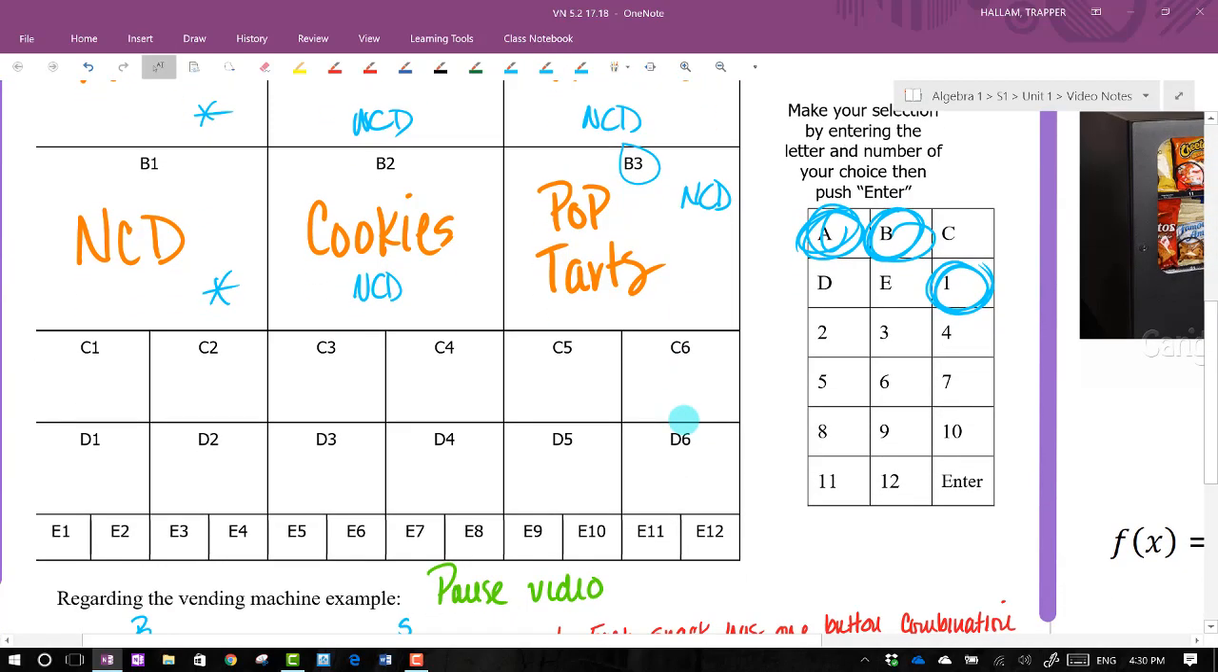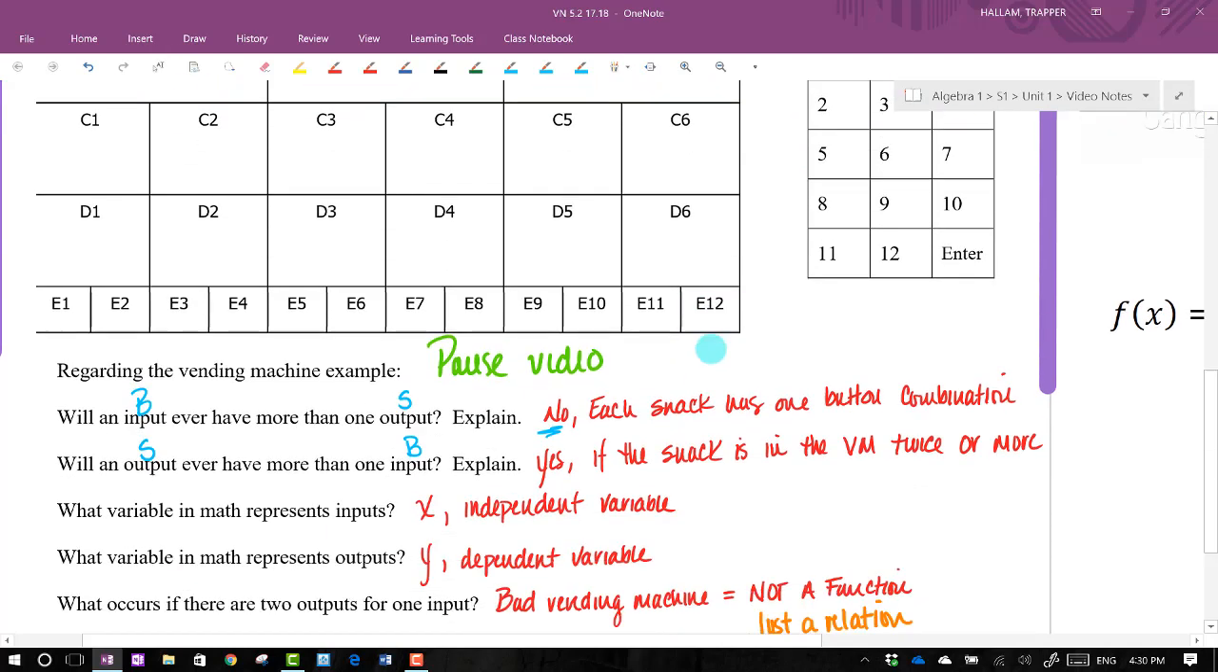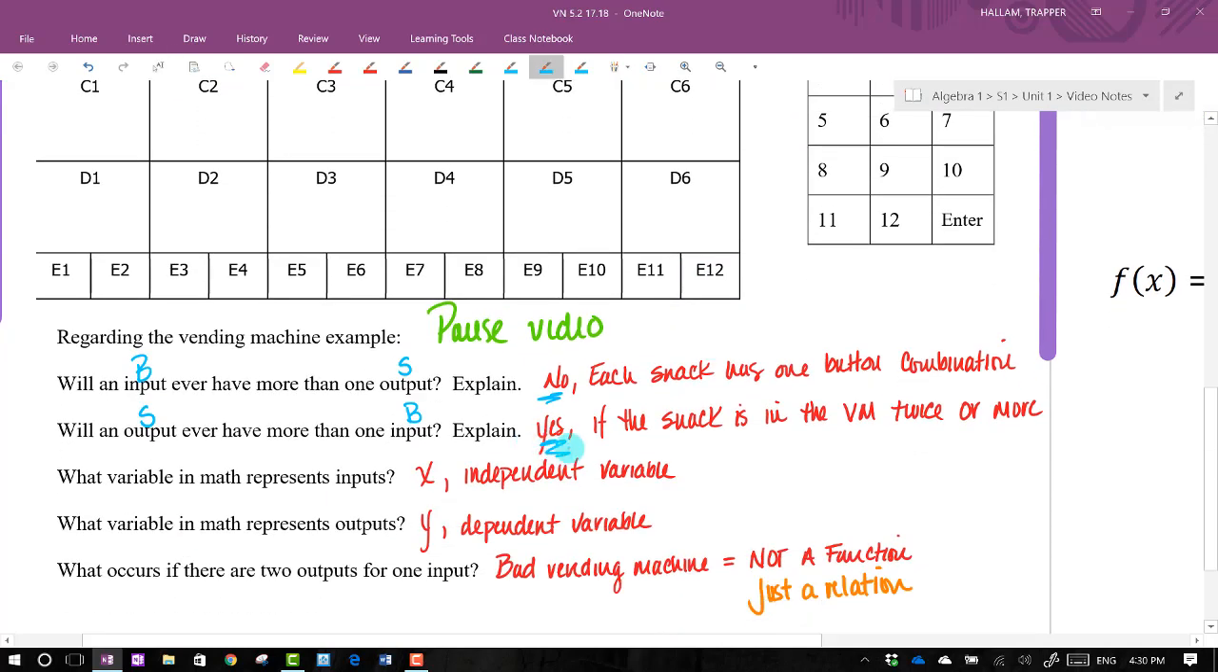But so that is true. We could have snacks in a vending machine at two locations, or two or more, and that's fine. You can have more than one output coming out of a function.